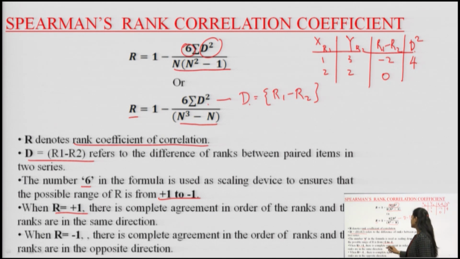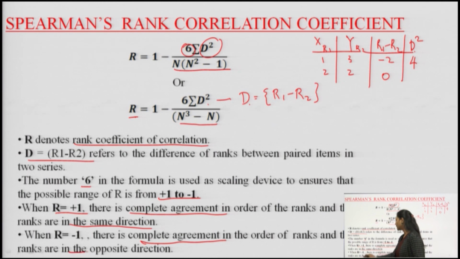So it means the relationship which we are finding out is a complete agreement in order of the ranks. The ranks which are given are in complete agreement, that the ranks are in the correct order, and secondly they are in the same direction. If R is positive, they are in complete agreement, and along with it they are in the same direction. Whereas if the answer for R is -1, then what happens? Why are we getting -1? It is because there is complete agreement, but the ranks are in the opposite direction.